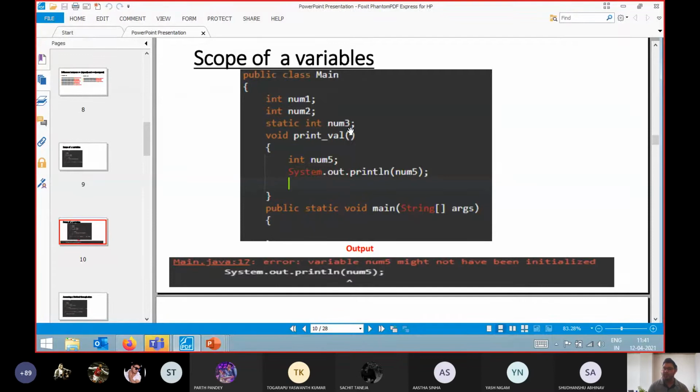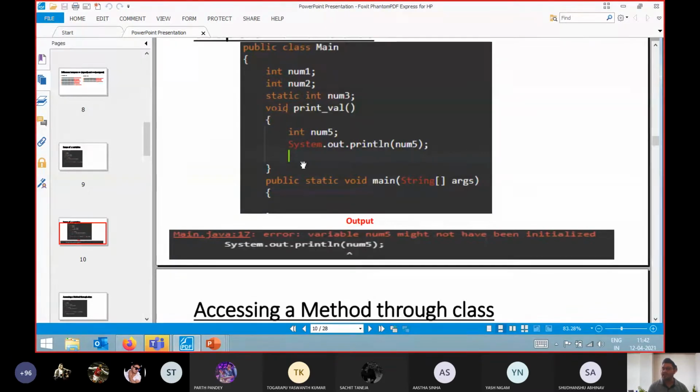In Java, for integer, double, float, whatever the data types, we have certain default values. These values are not random. So for the static case, if I write num3 instead of num5 and compile this code, it will compile successfully. But if I execute this code, I will not get any output. Why will we not get any output? Because we are not calling this method.